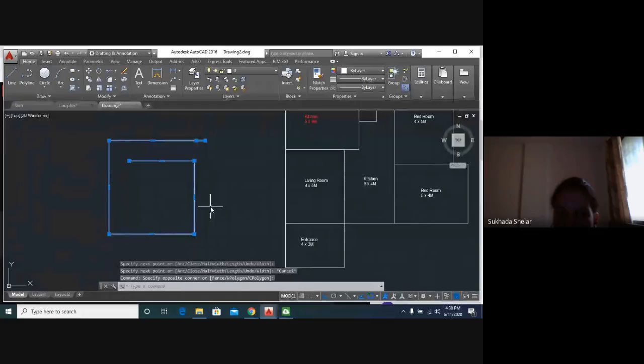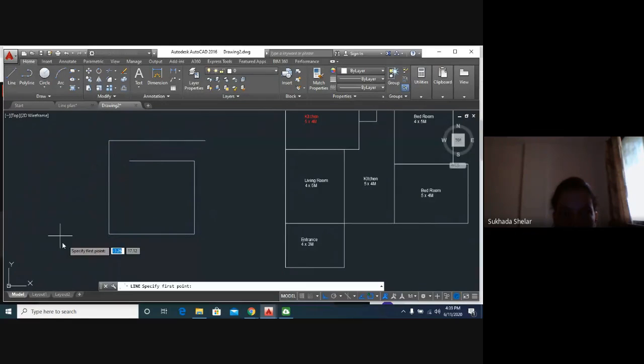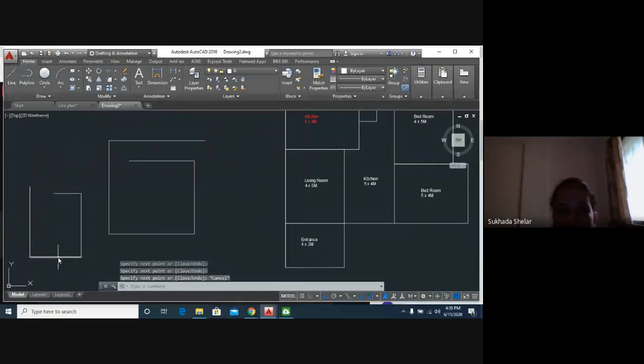And in the line command, suppose I draw like this only, like this. With the use of line command, if I draw the same object and I select, then it will only select one single line. It cannot select this entire portion. So we will use polyline here to draw the plinth line.